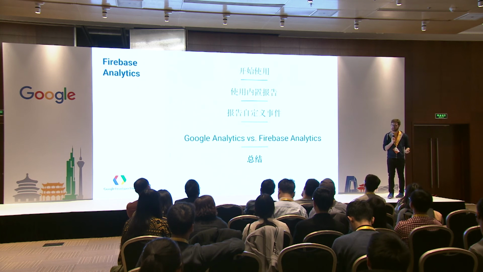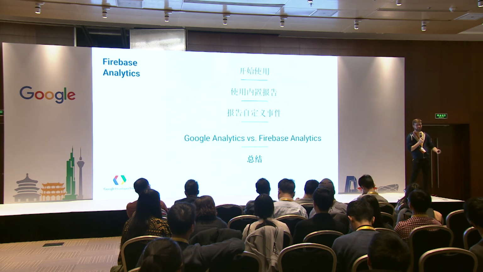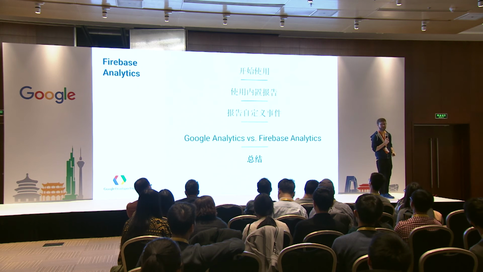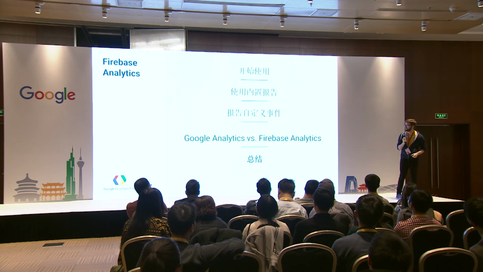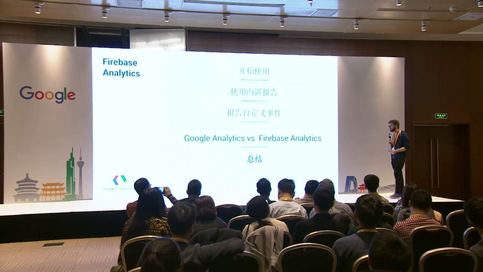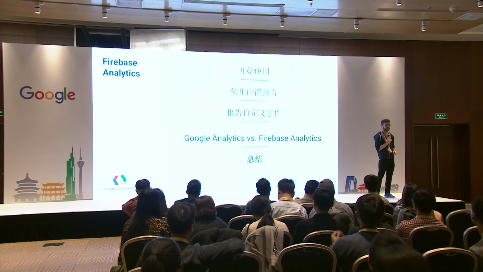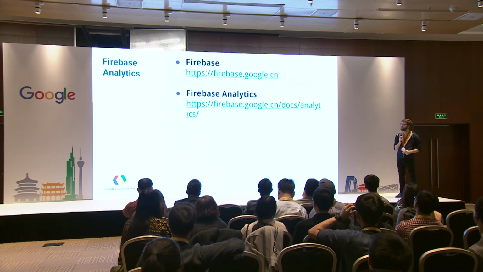So to wrap up what we talked about: how to get started, it's two lines of code. We talked about how to get all the benefit out of all that built-in data, the Google magic of the built-in events and the enriched data. We talked about logging events, which was one method call, so another line of code there. Then we talked about Google Analytics and Firebase Analytics, and how to decide between them. The takeaway there is Google Analytics for web, Firebase Analytics for mobile. And then we did this wrap-up.